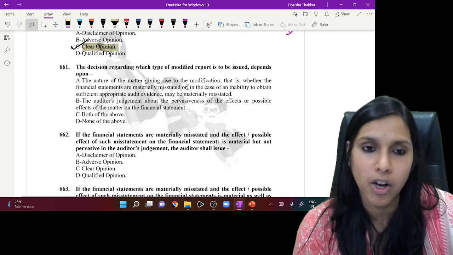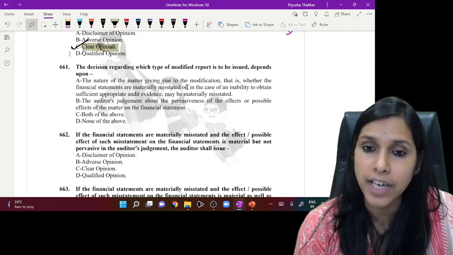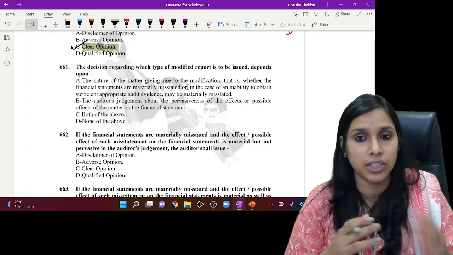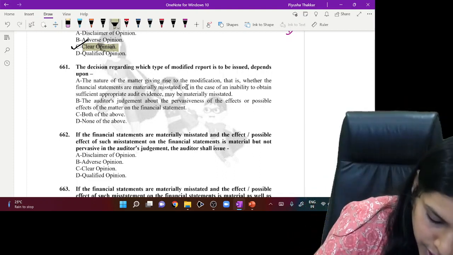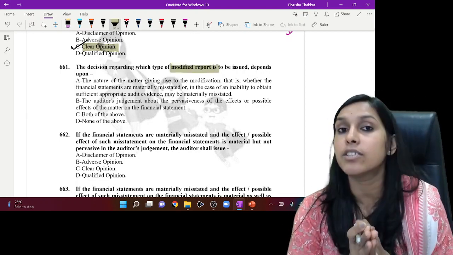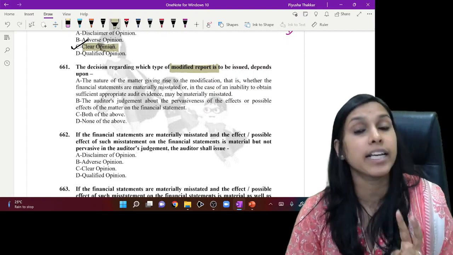Question 661 on the screen. The decision regarding which type of modified report is to be issued depends upon what? We need to see the materiality and pervasive effect on the financial statements regarding two situations.